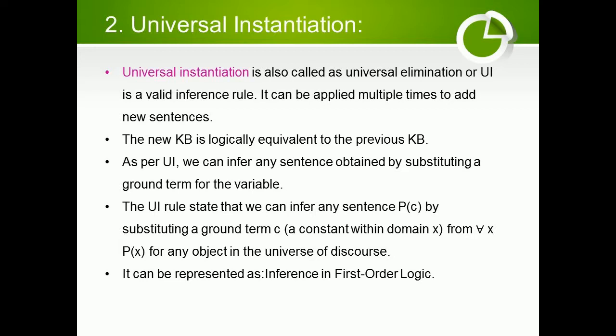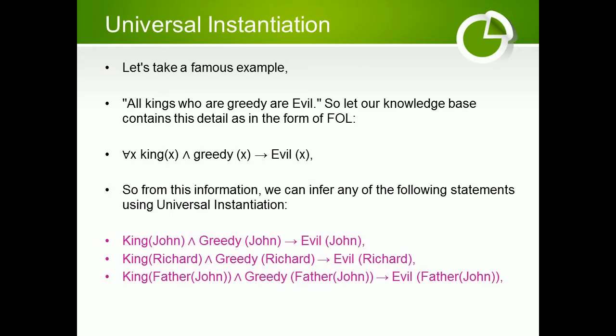The UI rule states that we can infer any sentence P(c) by substituting a ground term c, a constant within the domain of x, from ∀x P(x), for any object in the universe of discourse. It can be represented as an inference in first-order logic. 2. Universal instantiation. Let's take a famous example.